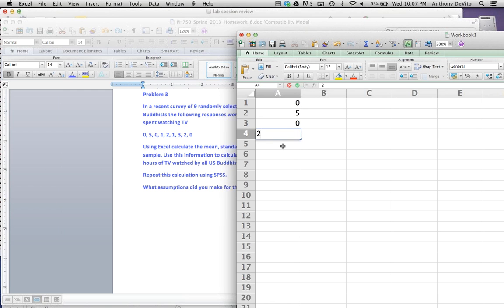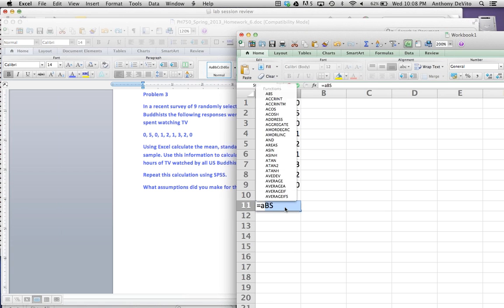Let's see, 1, 2, 1, 1, 3, 2, 0. I'm balancing a few things here, like my graphics tablet and so on and so forth, so it's kind of hard for me to type. 0, 5, 0, 1, 2, 1, 3, 2, 0. That looks about right. Okay, so next thing I'm going to do is calculate the values that it asked me to. I'm going to calculate the mean first.